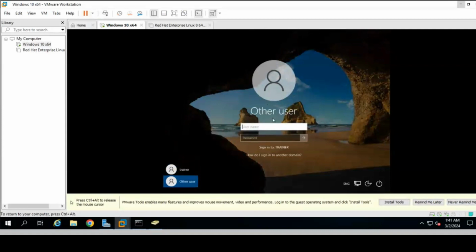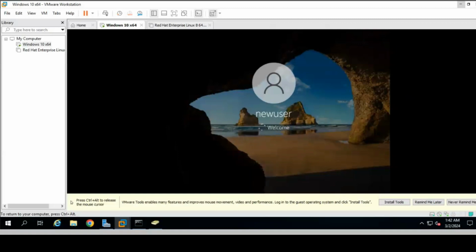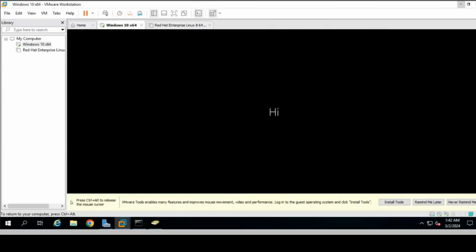Here you just type your name, I will type new user, and then the password, cloud@123$, and then enter. So now it is logging in. That means my system is successfully connected with that server and is able to log in with that domain user.